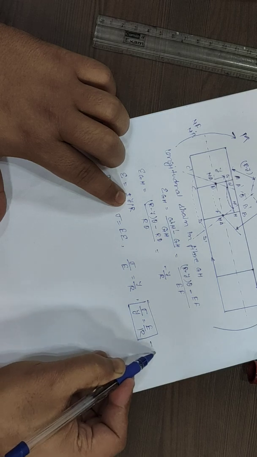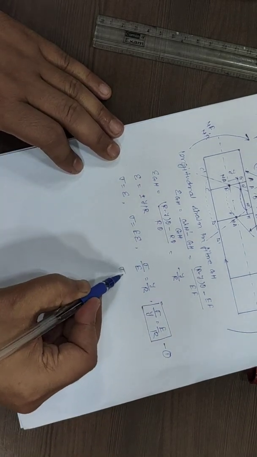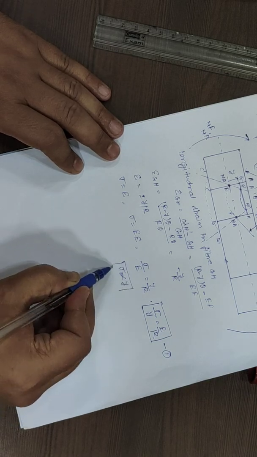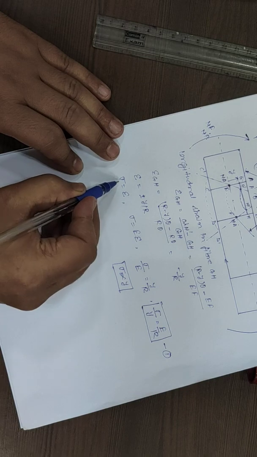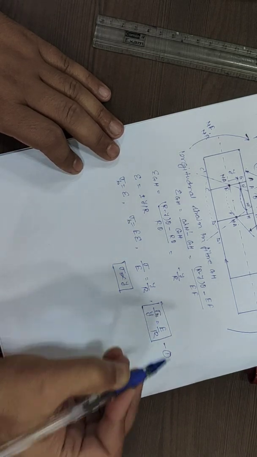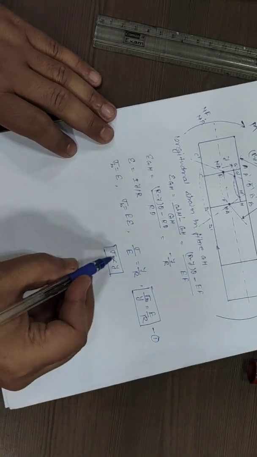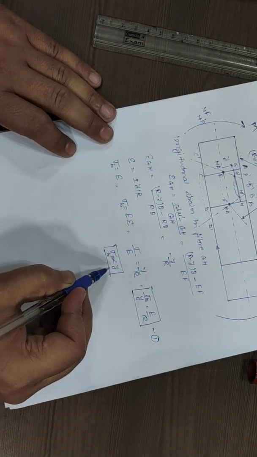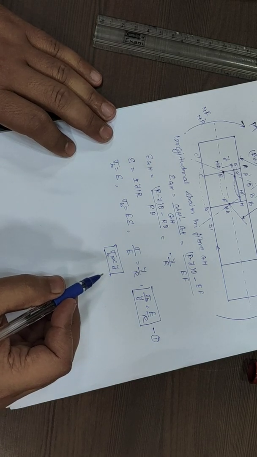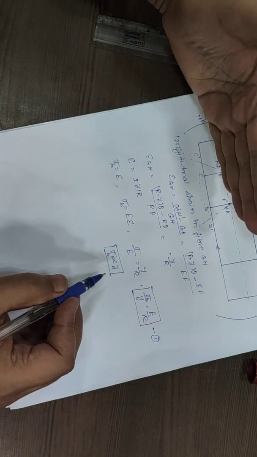This is the first part of our bending equation. From here we can also say that sigma is directly proportional to y. Here sigma is the bending stress. Because of this bending moment we have bending stress, and bending stress is directly proportional to y, the location of any fiber from the neutral layer.